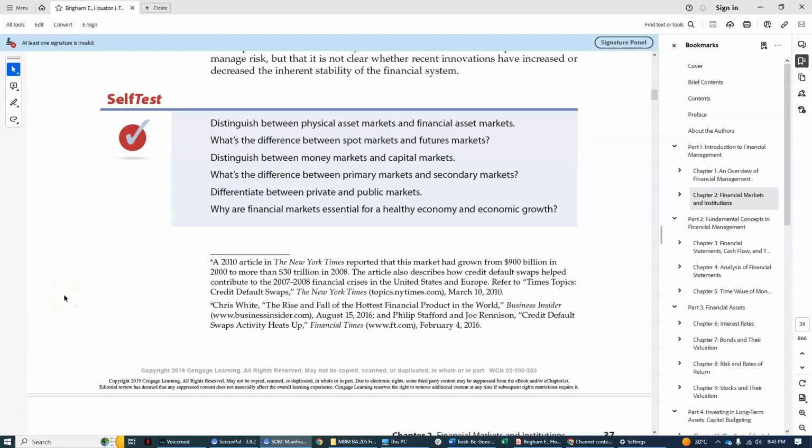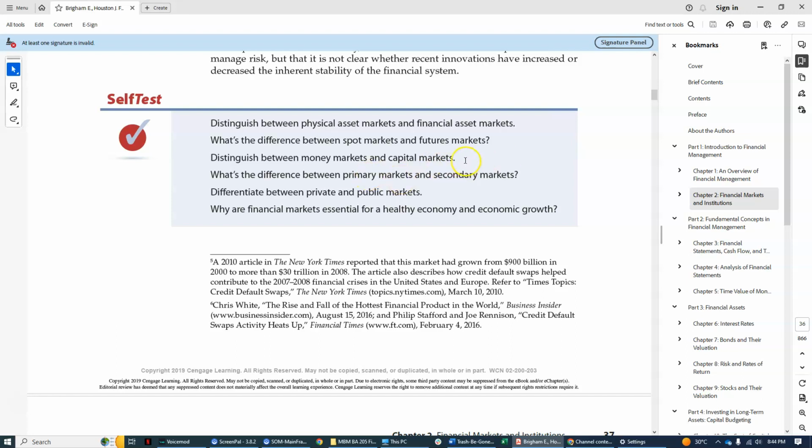Okay, so to review, what's the difference between physical asset markets and financial asset markets? Physical asset markets are like the public markets that we have, like Walmart, groceries, items, appliances, or auto vehicles. And the financial asset markets are those that are selling financial securities like bonds, stocks, shares of stocks, derivatives, mortgages, like that.